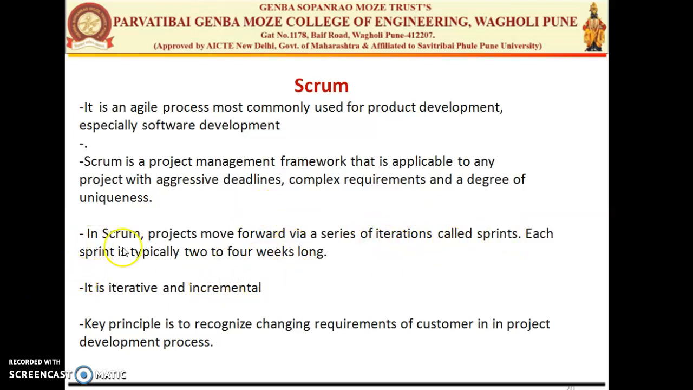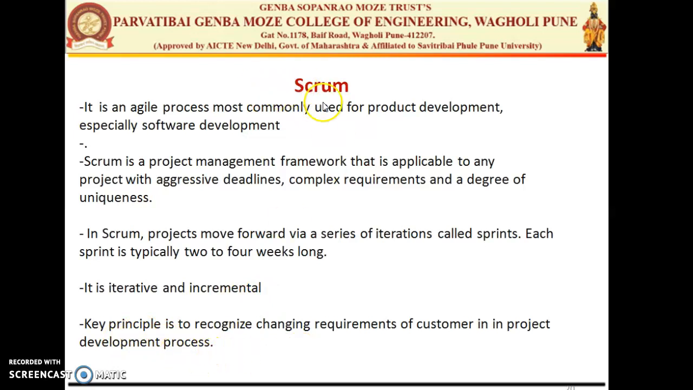So it is a continuously iterative and incremental process. One sprint contains a certain project feature, or we can say the product backlog. The product backlog is also called a product feature. So a particular sprint has a particular project feature to be developed in that particular 15 days, or from 15 days to 1 month it will last. The key principle is to recognize the changing requirements of the customer in the project development process.